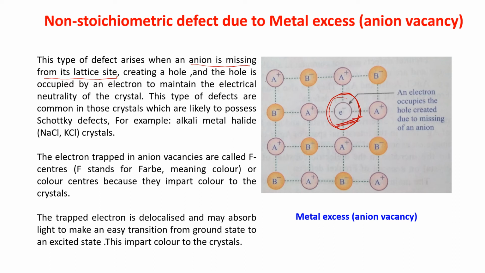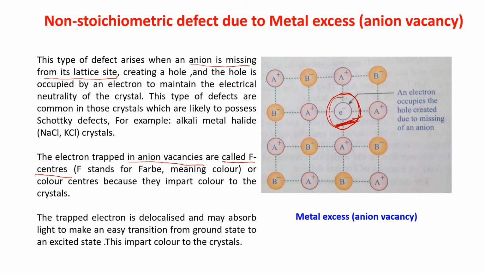The electron trapped in anion vacancies, now that electron which is coming here, that means it is jumping from one level to another level. So it is having an energy that is known as, it is called F centers. This is called F centers.